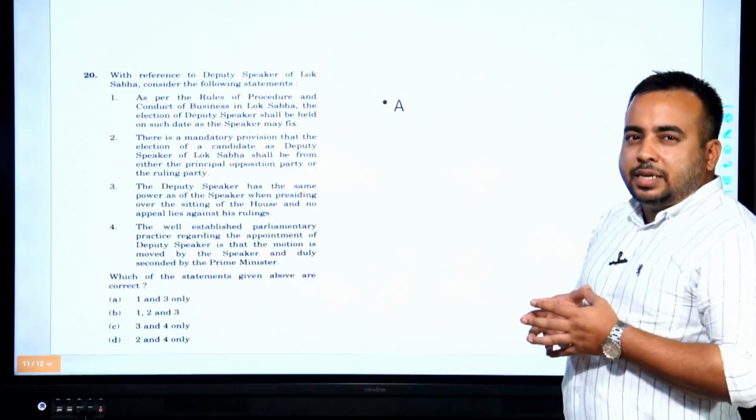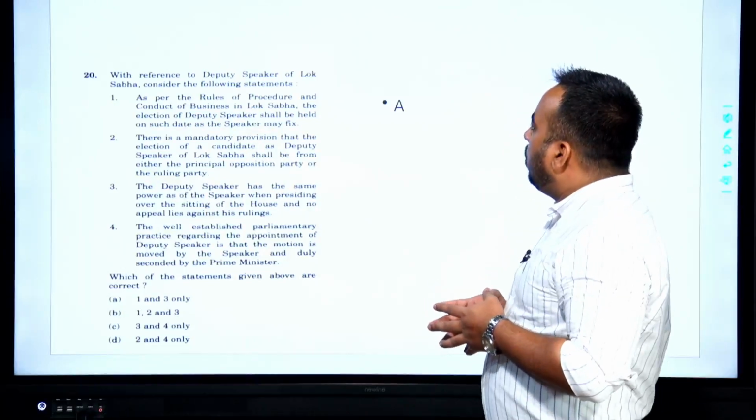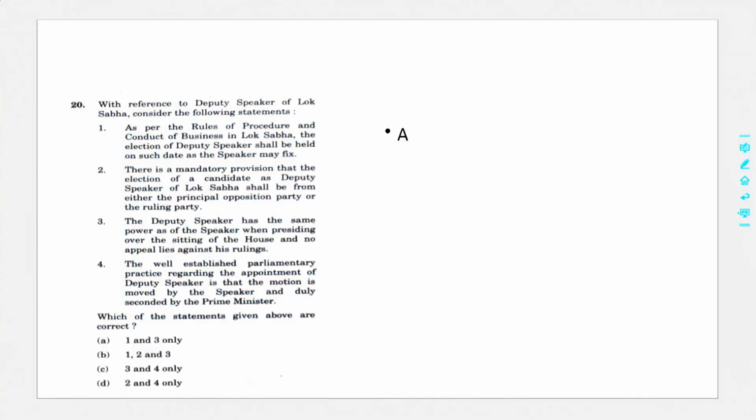Let's look at the next question. The next question reads, with reference to the Deputy Speaker of Lok Sabha, consider the following statements. This was there in the news.